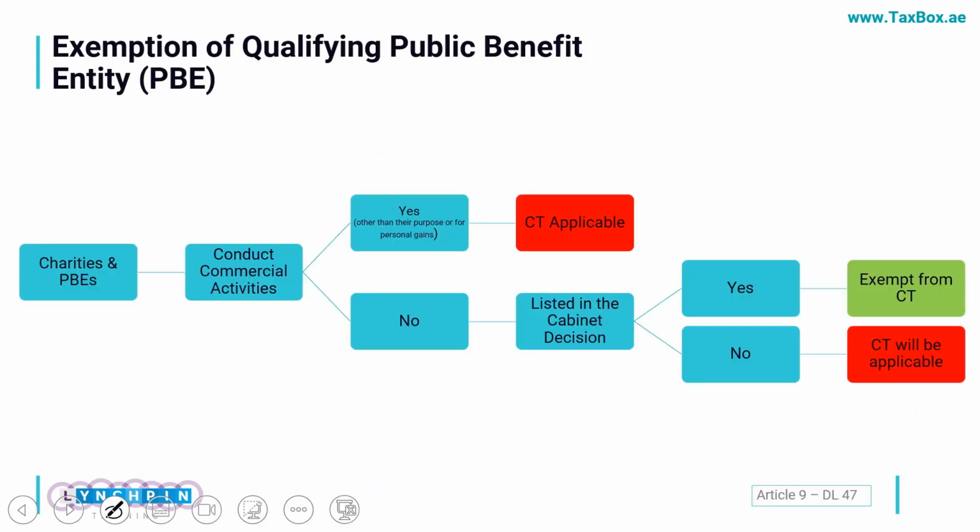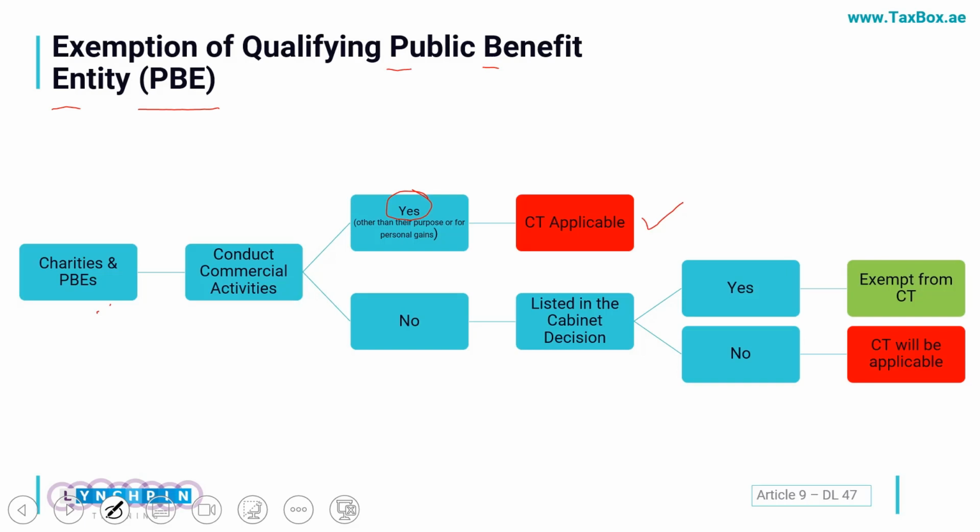Let's now also see the exemption of qualifying public benefit entity, which is called the PBE, which in general form we call charity organizations. So these charities or PBEs, if they conduct commercial activity, then CT will be applicable. If they are conducting commercial activity other than their sole purpose or for their own gains, in that case CT will be applicable.